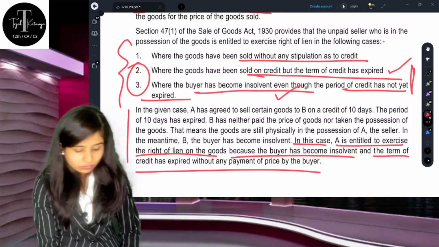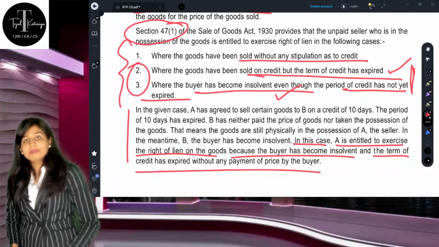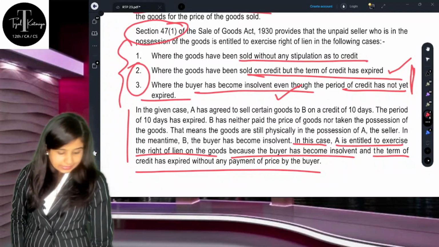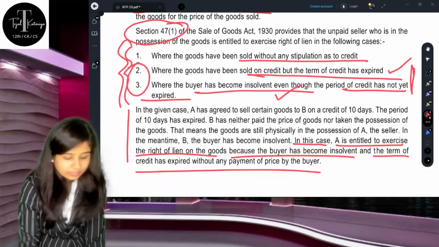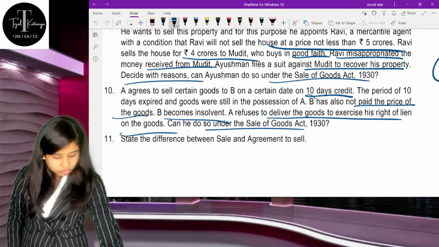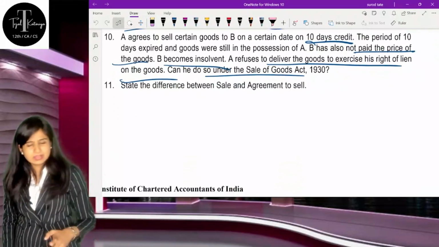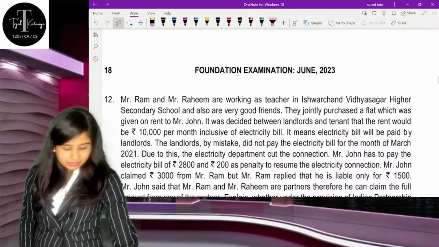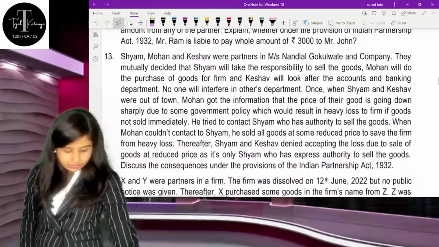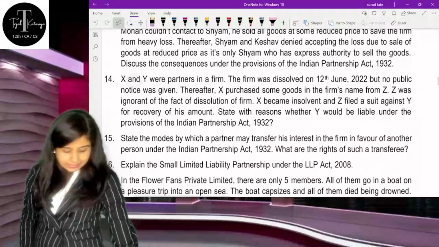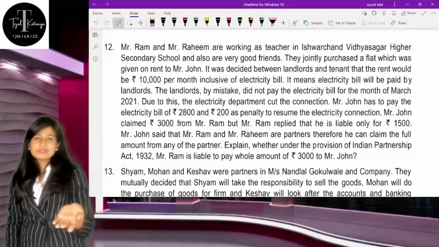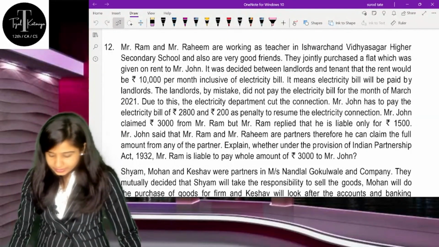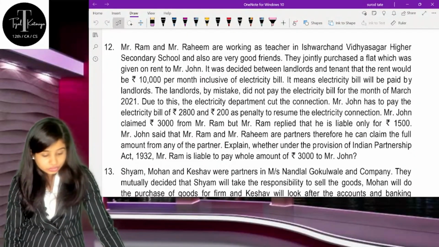This provision is given under Section 47 of the Sale of Goods Act, 1930. So understand these 3 points you are supposed to mention and then you can get the marks. The next question is: state the difference between sale and agreement to sell. A very straightforward question, already given in your modules and in your notes. Now we are going ahead with the next question, question number 12.